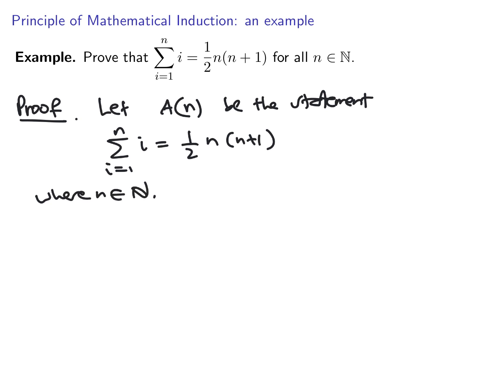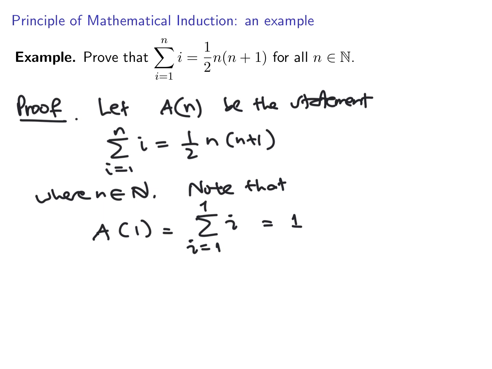Now we're going to show the base case, and then we're going to show the inductive step. The base case is A1. Let's look at A1. A1 is basically the sum of i goes from 1 to 1. So it actually only has one term, which is 1.